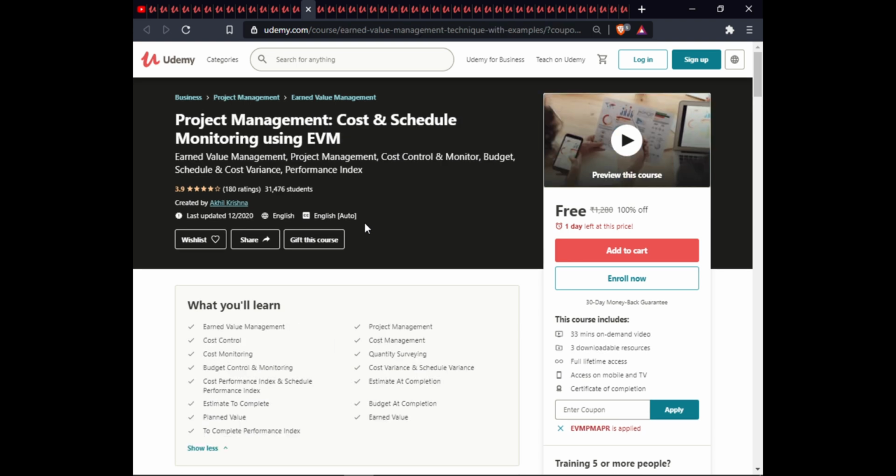The next course is Project Management, Cost and Schedule Monitoring using EVM. In this course, you will learn EVM, project management, cost control, cost management, cost monitoring, quantity surveying, budget control and monitoring, cost variance and schedule variance, cost performance index and schedule performance index, estimate at completion, estimate to complete, budget at completion, planned value, and earned value to complete performance index. This course is on-demand video, full lifetime access, exam warranty, and certification completion.